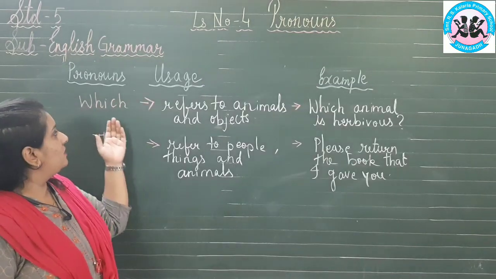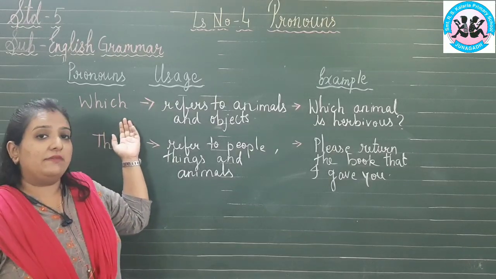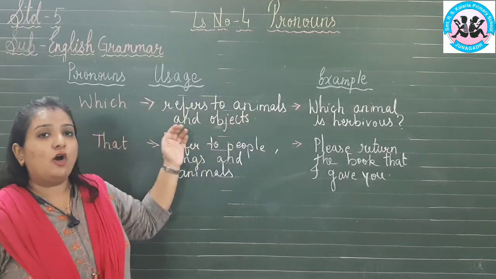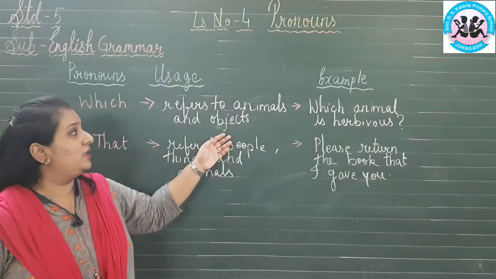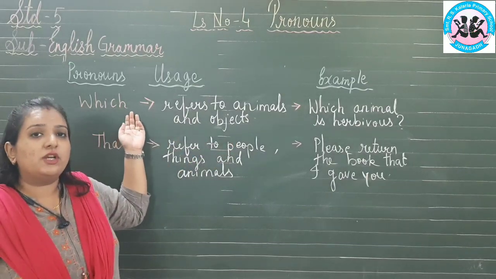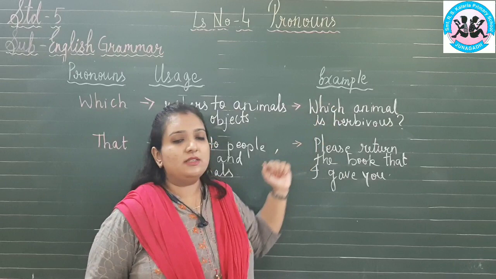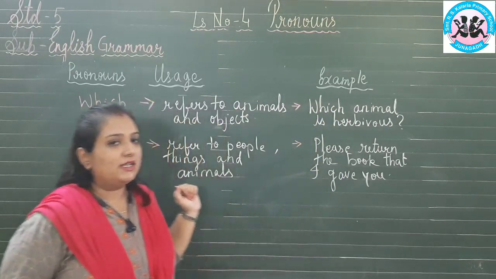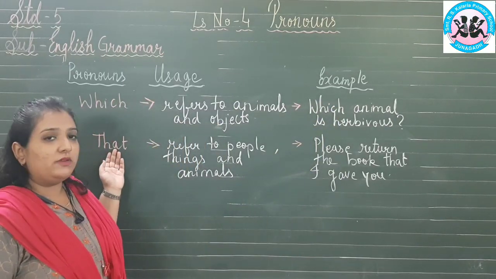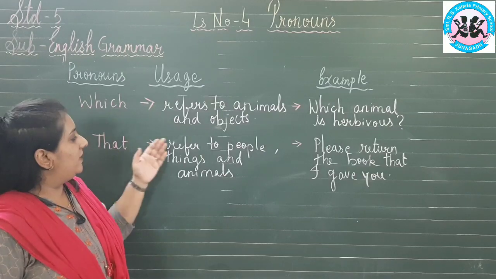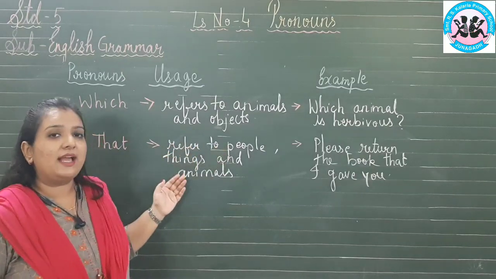Now we will see where to use relative pronoun which. Whenever we refer to animals and objects or things, we use relative pronoun which. For example, which animal is herbivorous? Got it? Next, that. Where do we use the relative pronoun that? When we refer to people, things and animals.